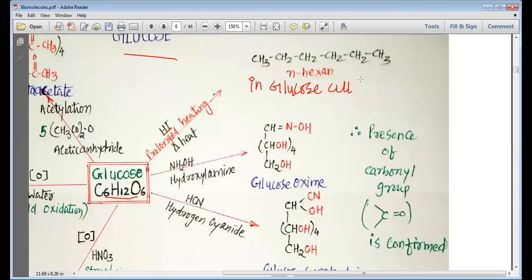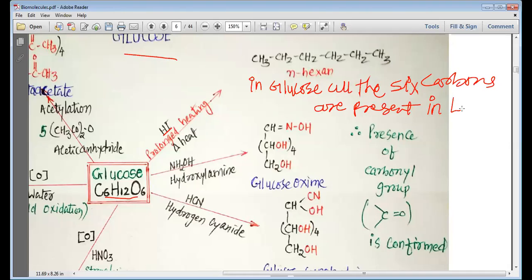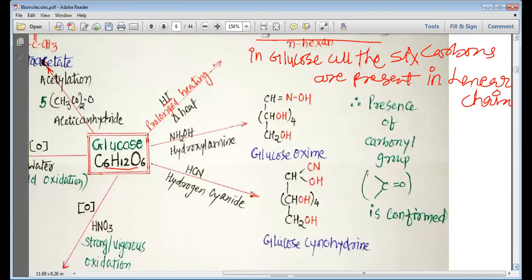all the 6 carbons are present in a linear chain. So this is what we conclude from these reactions, that all the 6 carbons in glucose are present in a linear chain. All the 6 carbons in glucose are bonded with each other and making a line.